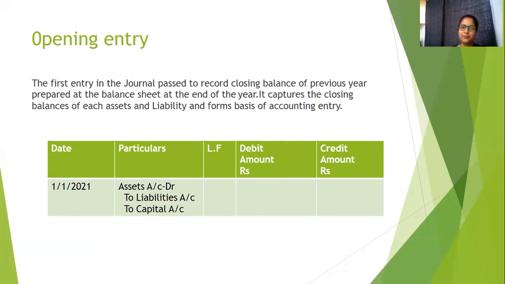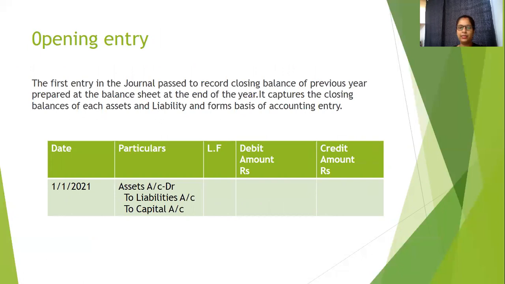Opening entry is the first entry in the journal passed to record the closing balance of the previous year, prepared at the balance sheet at the end of the year. It captures the closing balances of each asset and liability and forms the basis of the accounting entry. Once a year is over or the accounting cycle is over, we prepare the balance sheet and the profit and loss account. So once again in the next year we will start recording transactions in the journal, but before that we will also record the opening entry for all assets, liabilities and capital.